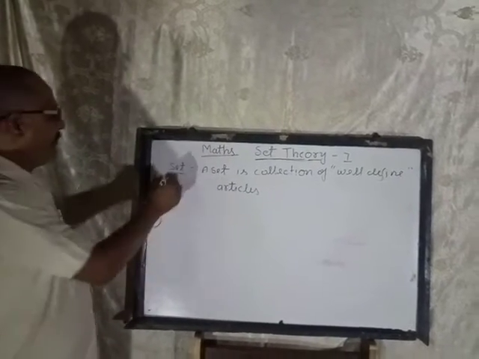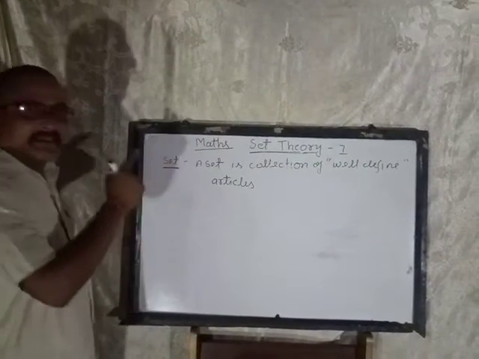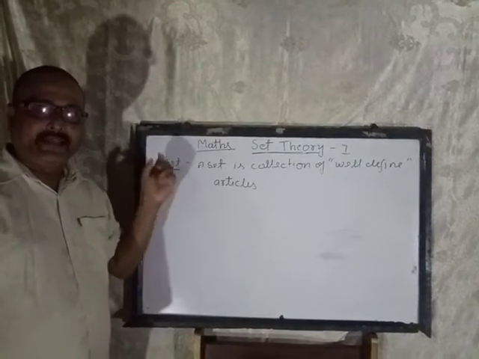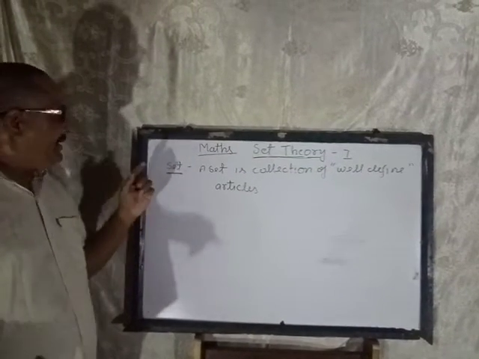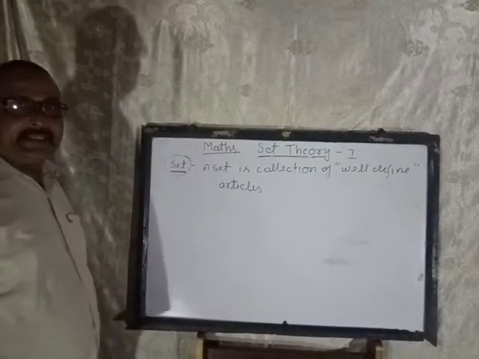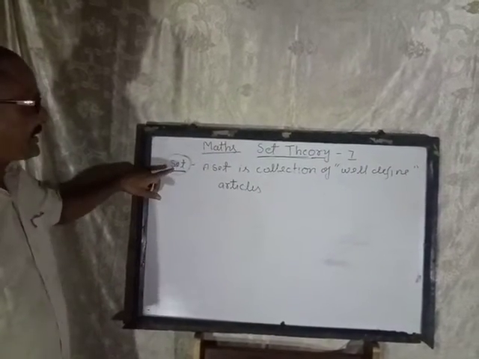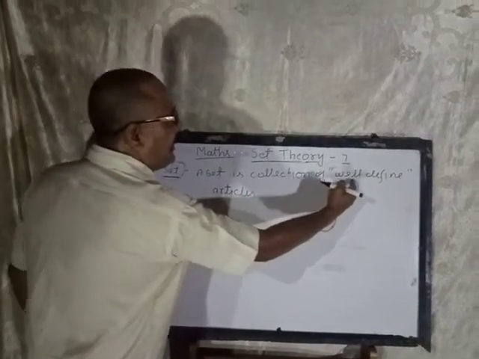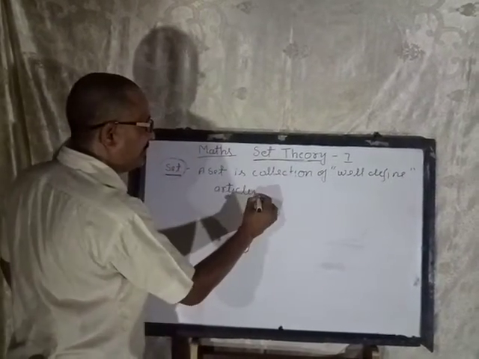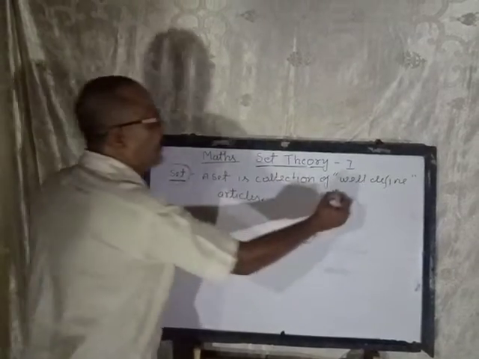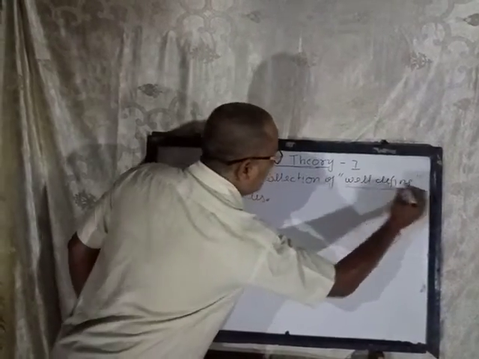First, what is a set? You are familiar with this chapter from class 6. It is also given in 7th, and in 8th class this chapter is given in detail. What is a set? A set is a collection of well-defined objects.